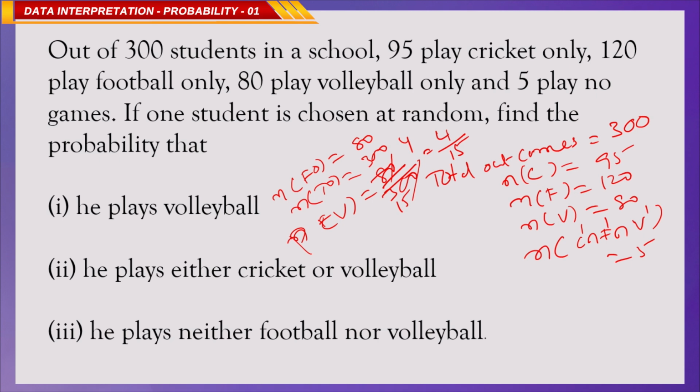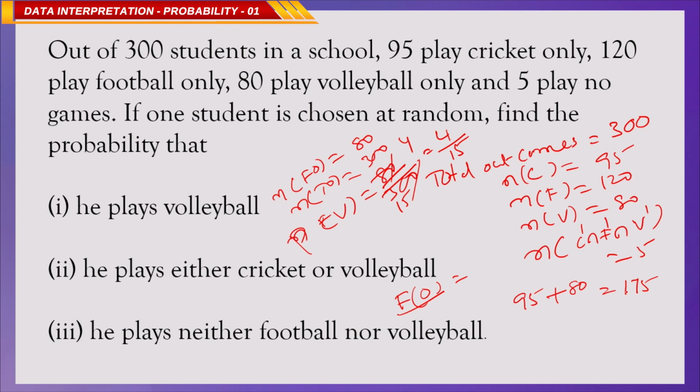Next, he plays either cricket or volleyball. What are the favorable outcomes? Either cricket, which is 95, or volleyball, which is 80, means 175.